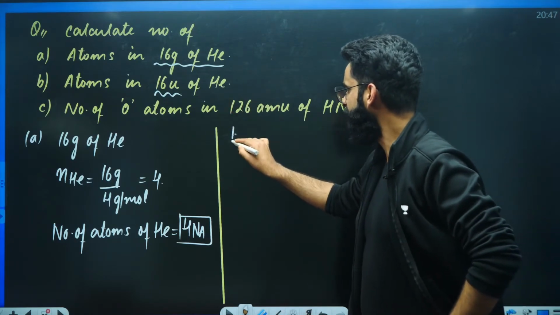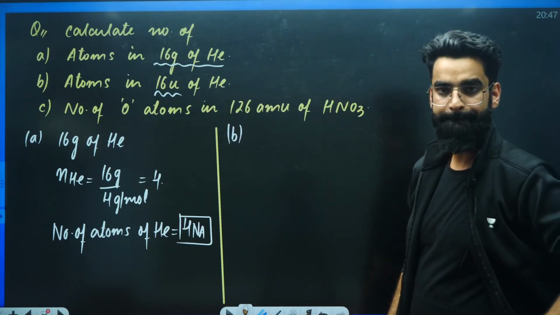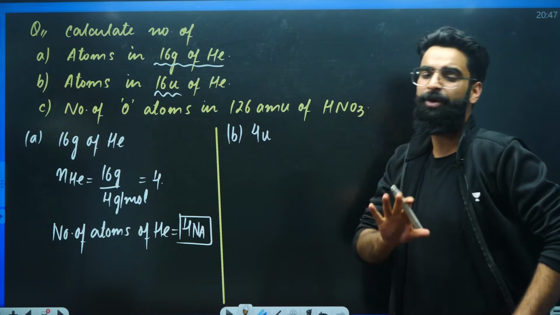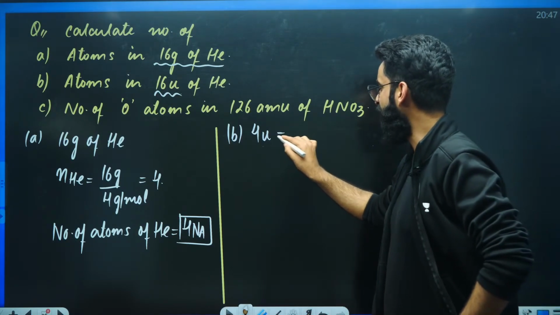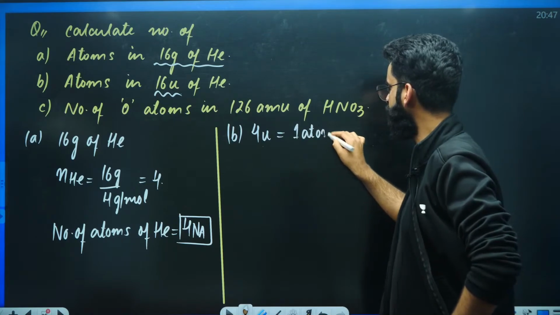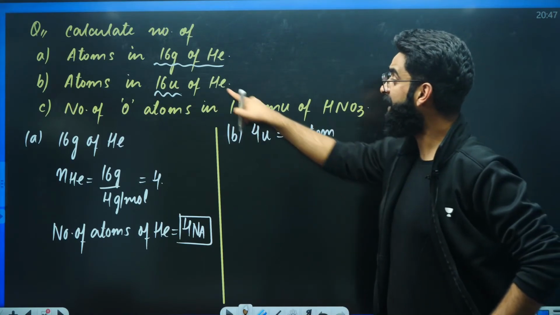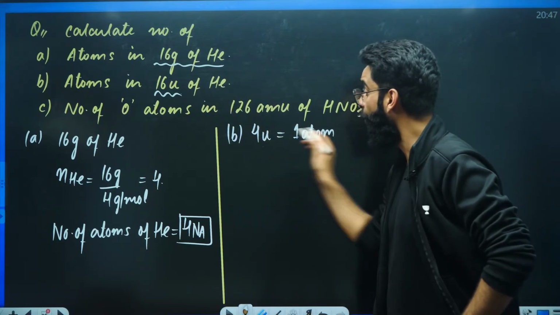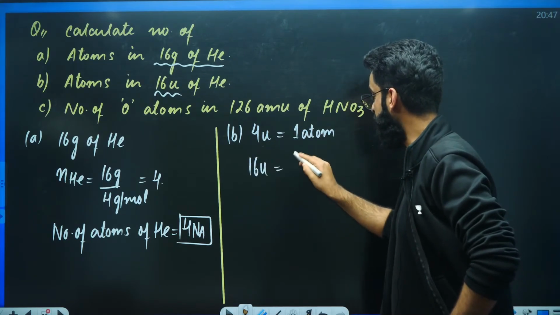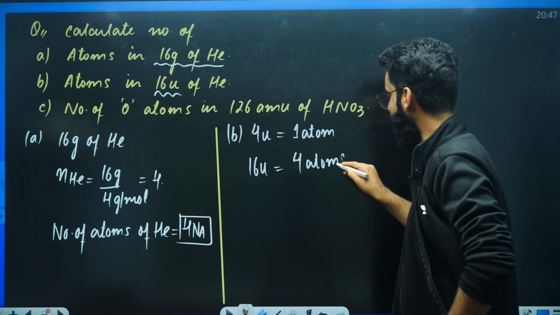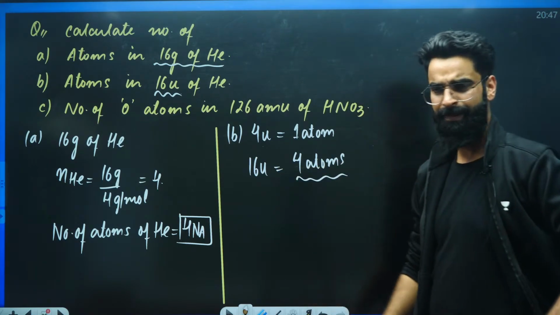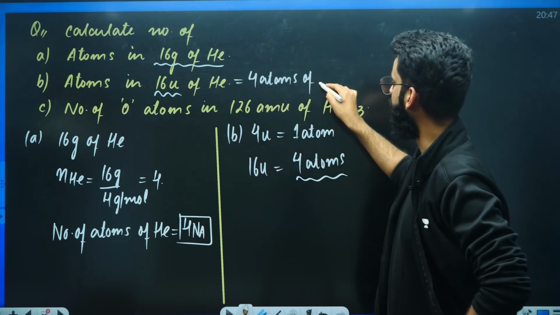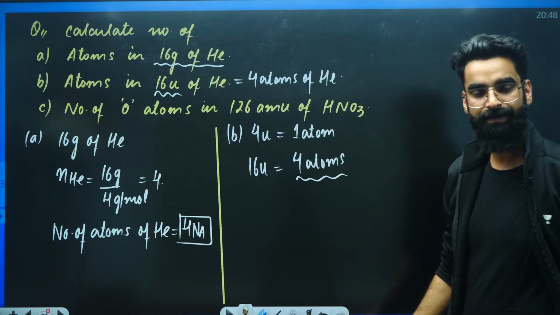What is the atomic weight of helium? 4 u or 4 amu, right? 4 u is the atomic weight of helium. It is the mass of one atom of helium. So 4 u means one atom. How many u are we given? 16 u. If I multiply this equation by 4, 4 fours are 16 u, and 1 into 4 is 4. Can I say indirectly 16 u is equal to 4 atoms of helium? So indirectly here we are given 4 atoms of helium.